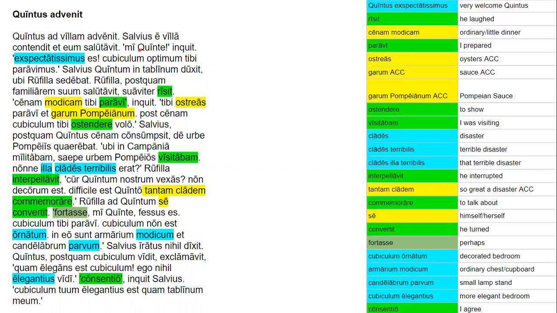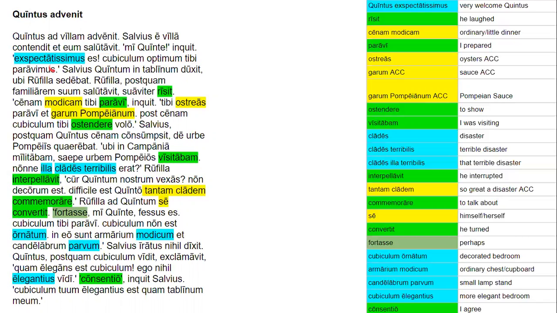So, mi Quinte is going to be a vocative, direct address. Expectatissimus is a superlative adjective. Right? So, very welcome, the most welcome. Optimum is also a superlative adjective, although it's an irregular superlative, so it doesn't have that issimus ending we're used to. It's modifying cubiculum, which is the direct object of paravimus. And then tibi is that dative of advantage or indirect object right there.